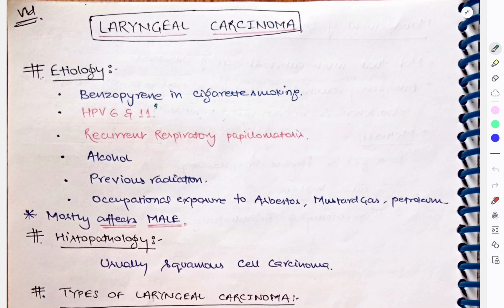Today let's learn about laryngeal carcinoma. So first let's learn about the etiologies. The most important etiology is cigarette smoking. This is almost the most common cause. So benzopyrene in cigarette smoking. Then we have HPV 6 and 11. Then we have recurrent respiratory papillomatosis, alcohol, previous radiation, and occupational exposure to asbestos, mustard gas, and petroleum.